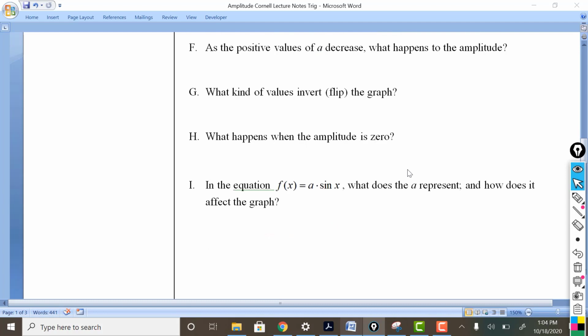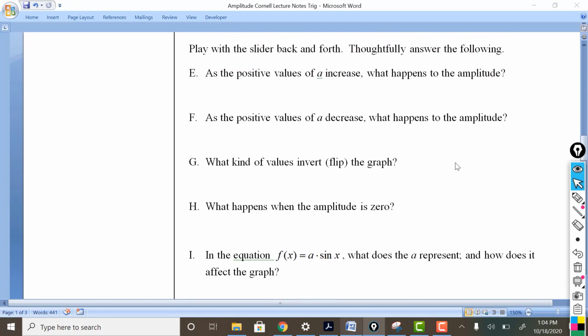What I'm hoping you discovered is that the positive values of A on the slider made the amplitude larger in a positive direction. When you made that number smaller, it gave you a smaller amplitude, and the graph was smaller. If you had negatives, it flipped it upside down. So negative values are going to flip it. An amplitude of 0 means that you have just a straight line. It's not a sine curve anymore. It's just a straight line from algebra.